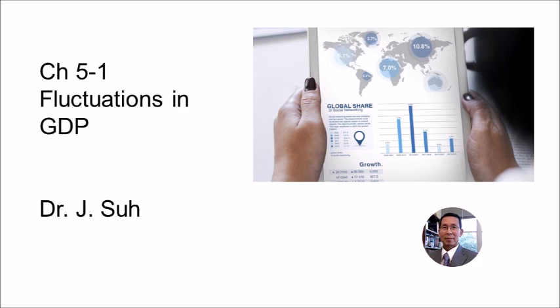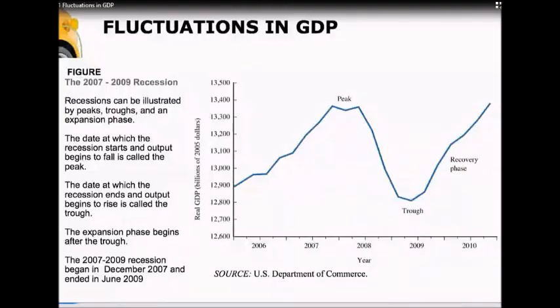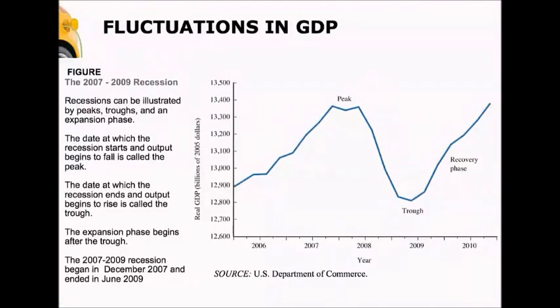Now it's useful to know some terminology when we look at fluctuations in GDP. So let's look at the level of real GDP in 2005 dollars during the 2007 to 2009 recession. You can see that it went up, and then it went down, and then it went back up again. Well, this is the recession. And so a recession is when GDP falls for 2 consecutive quarters, or for a 6-month period. And that's a time where unemployment is rising and production is falling.